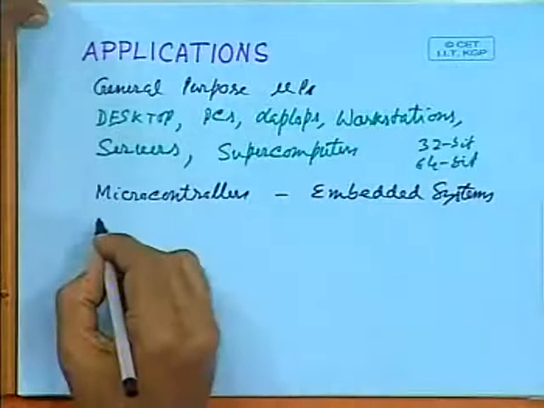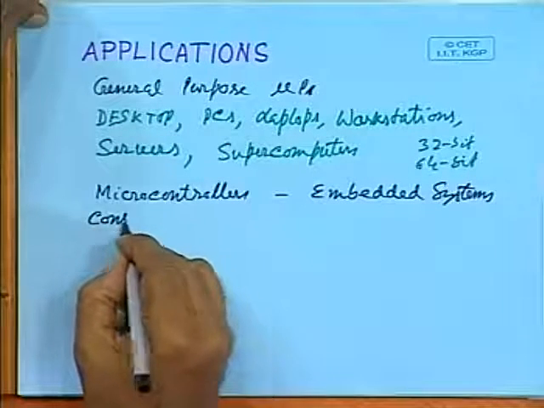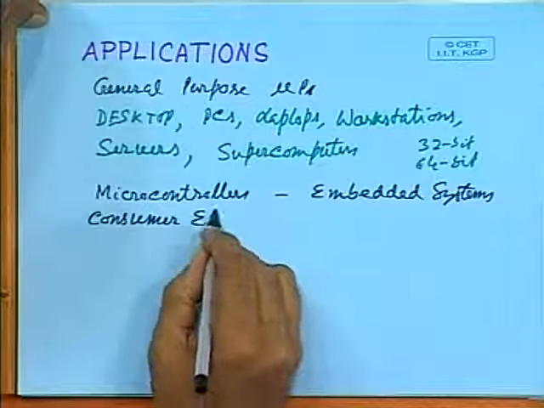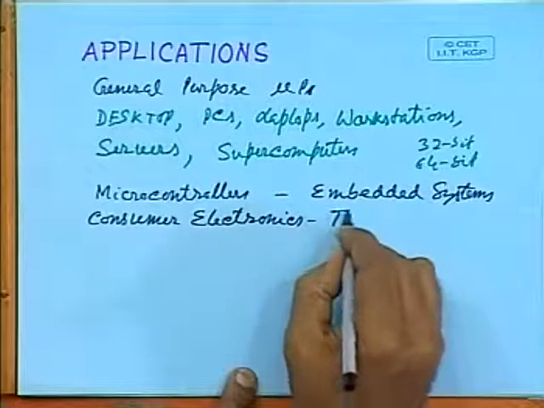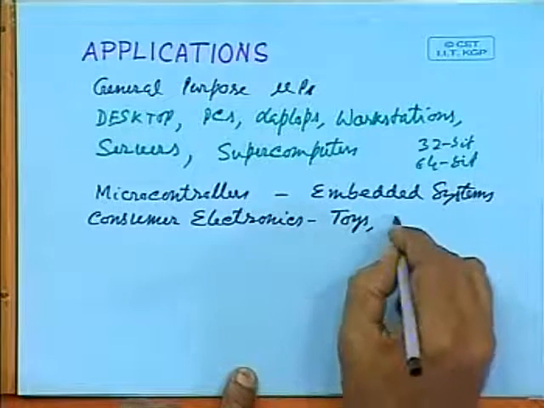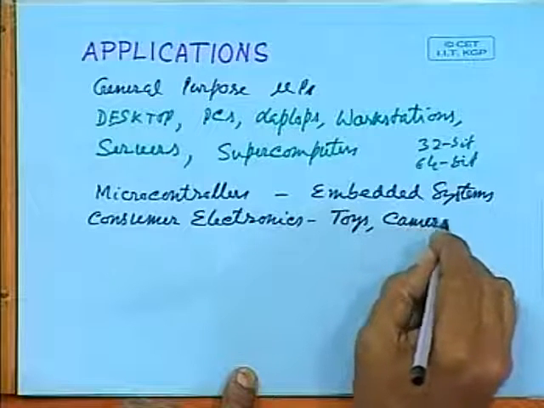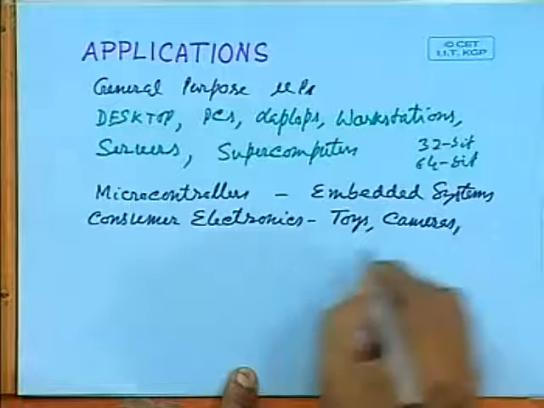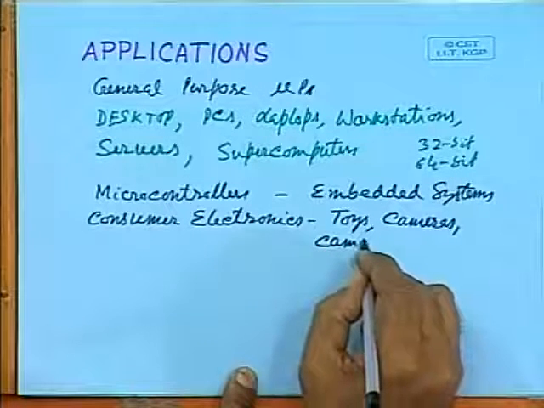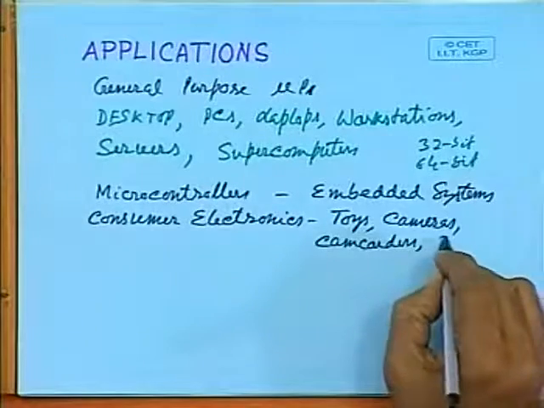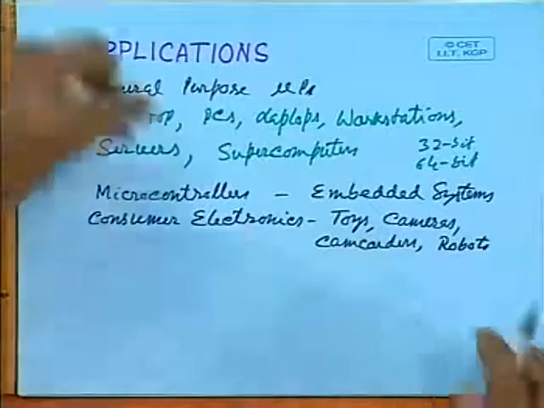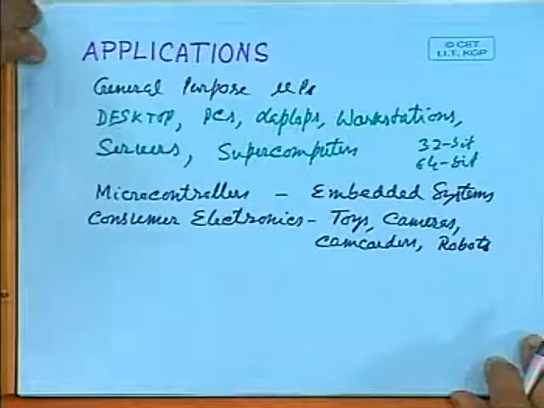For example, they can be used in consumer electronics, for making toys, cameras, camcorders. And as you know, presently you are going to get more sophisticated and powerful toy-like robots, which can do household work and various other things.